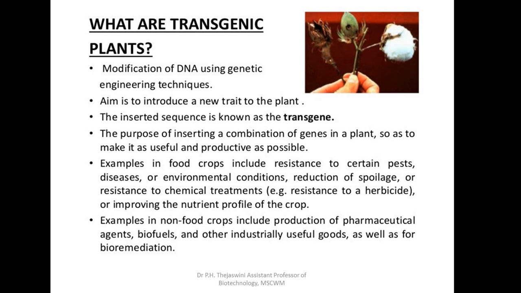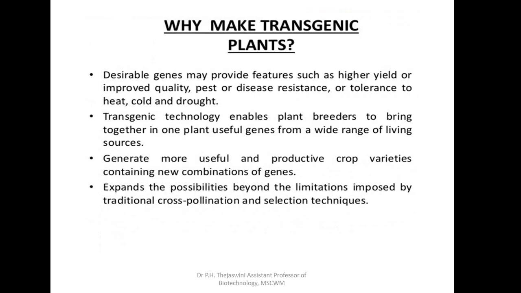as possible. Examples in food crops include resistance to certain pests, diseases, environmental conditions, reduction of spoilage, or resistance to chemical treatments. For example, resistance to herbicides or improving the nutrient profile of the crop. Examples in non-food crops include production of pharmaceutical agents, biofuels, and other industrially useful goods, as well as for bioremediation, which is the direct application for the environmental issues.